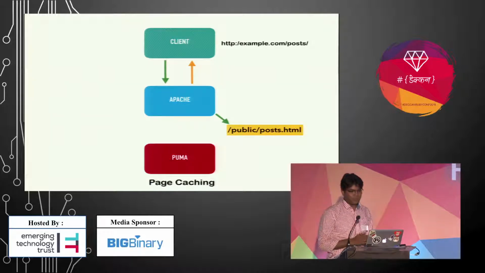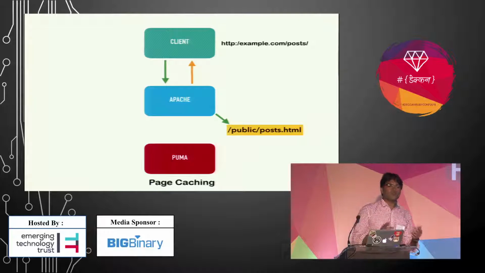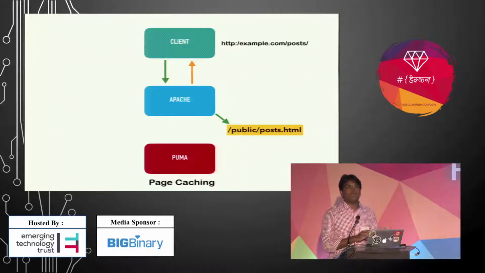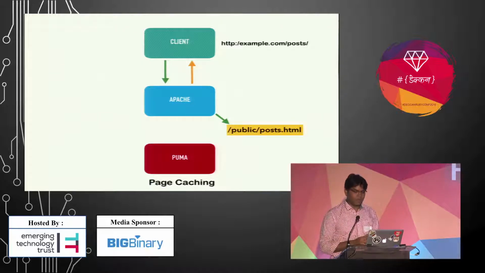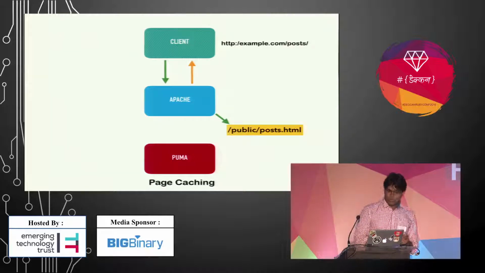So if you have lots of users and they access your static files or blog posts, you can cache them so that you can avoid unnecessary load on your app server, like your Puma, your Unicorn, or Mongrel, something like that.